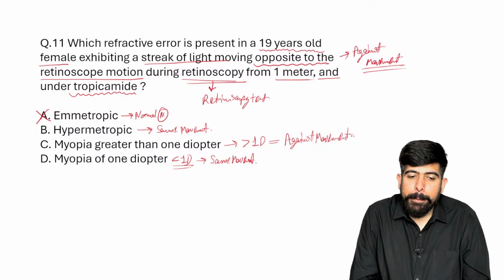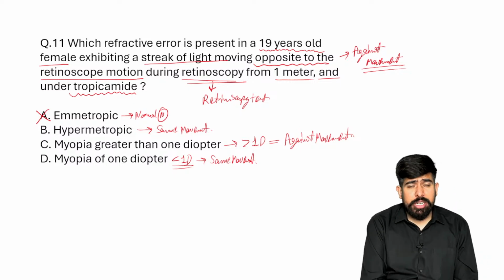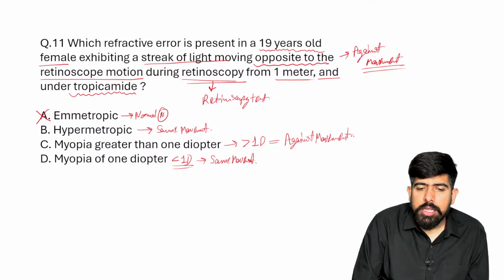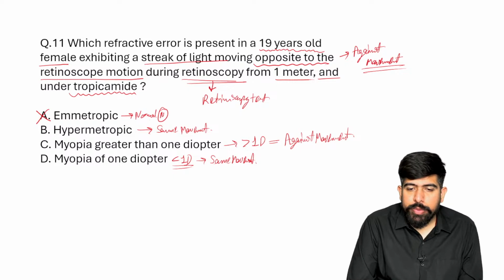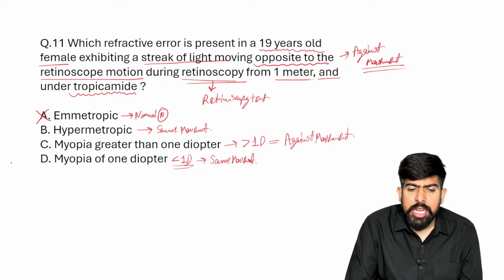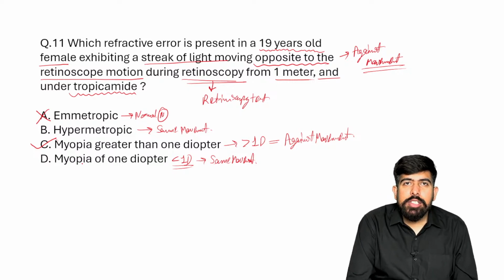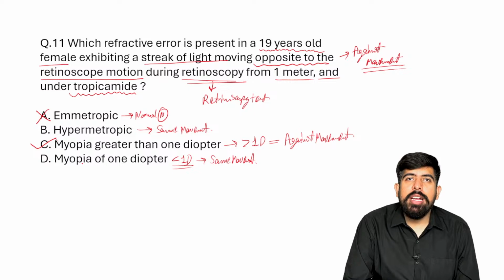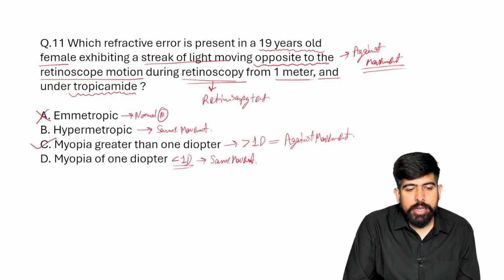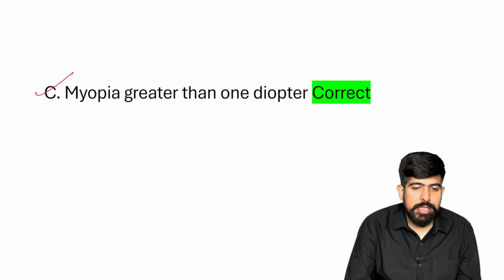By seeing this retinoscopic test, I hope you have studied it very well. If not, of course, we can talk about this test also. The patient has the against movement, going opposite to the retinoscopic motion. So the answer here is myopia greater than one diopter. This is the answer.